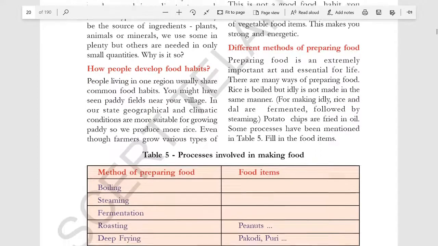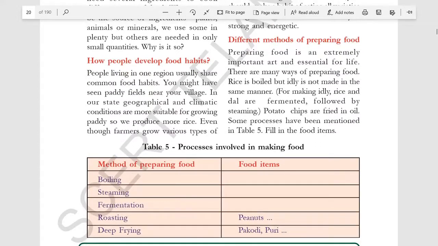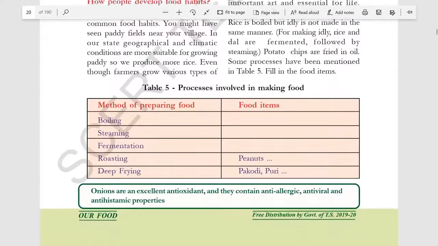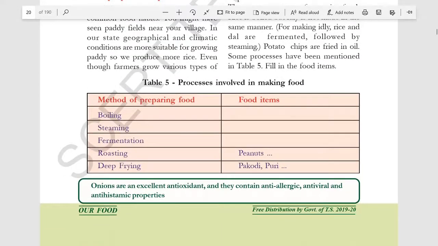And different methods of preparing food. So there are also methods of preparing food. See, if we want to make, say, vegetable, we can't mix vegetables and milk together. Okay, that will not be a correct process. So what are the things we boil and what are the things that are made by steaming, by fermentation, by roasting and deep frying.